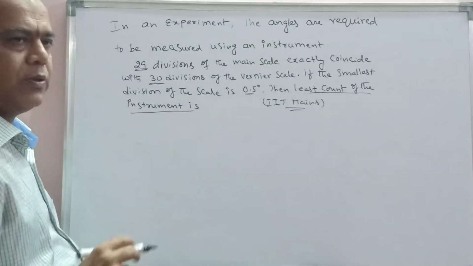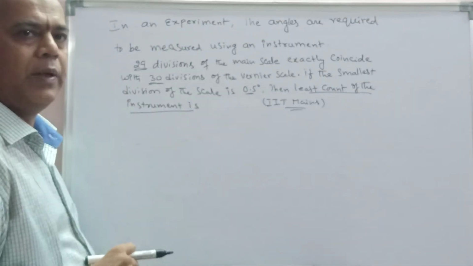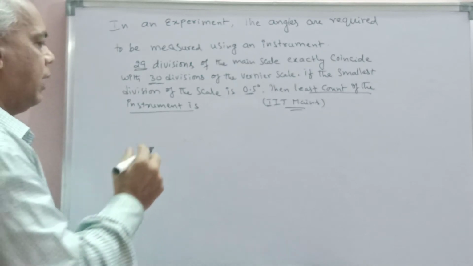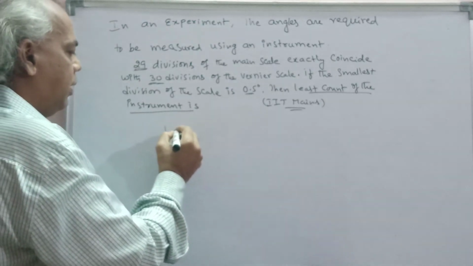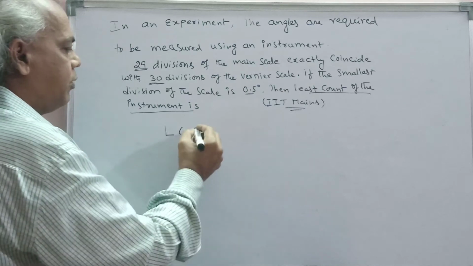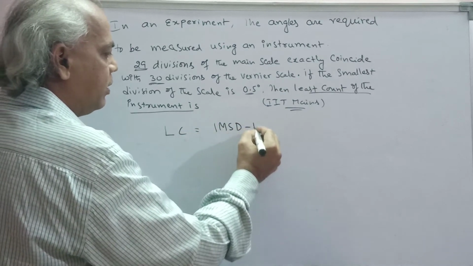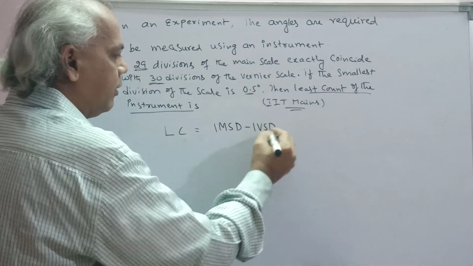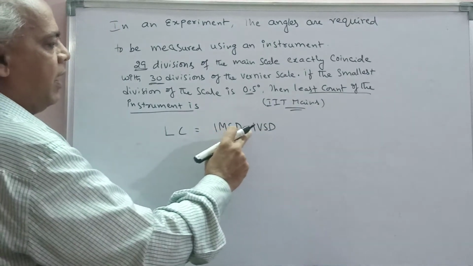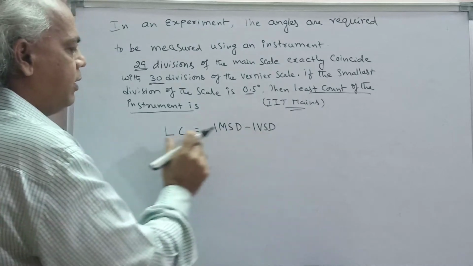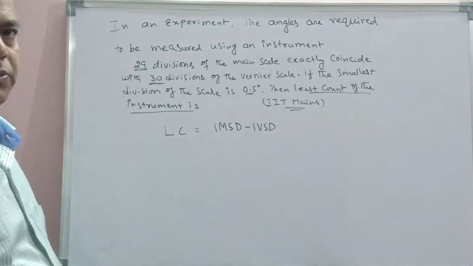So this is based on vernier calipers. The least count of vernier calipers is equal to 1 MSD minus 1 VSD. One main scale division minus one vernier scale division is nothing but the least count.